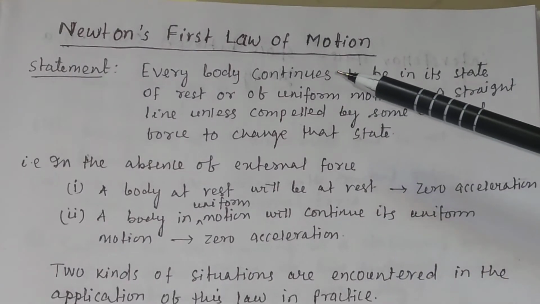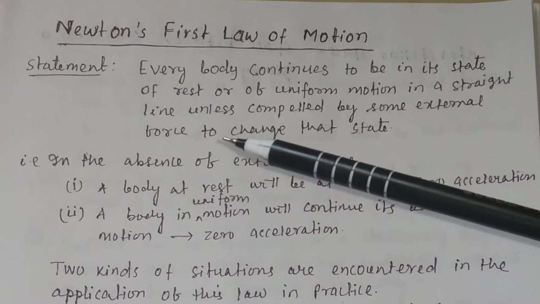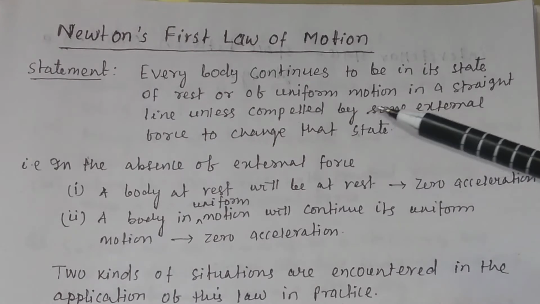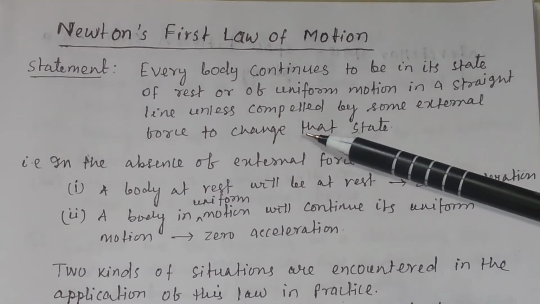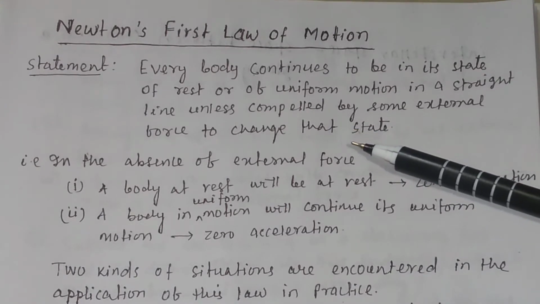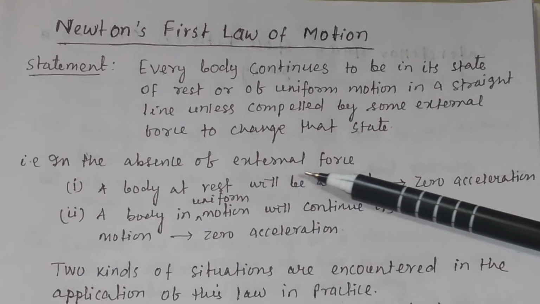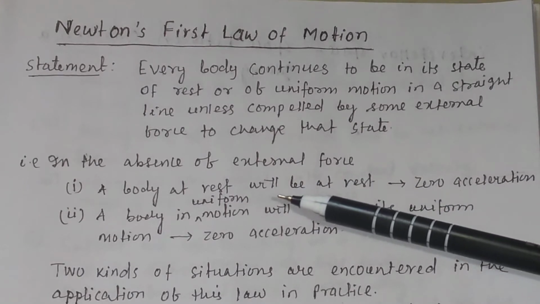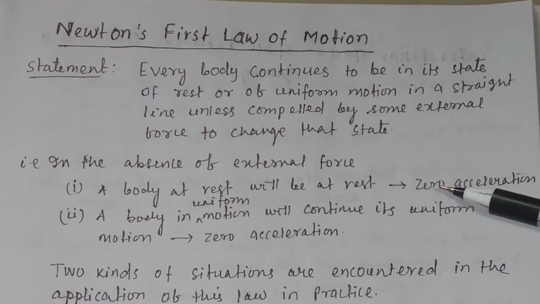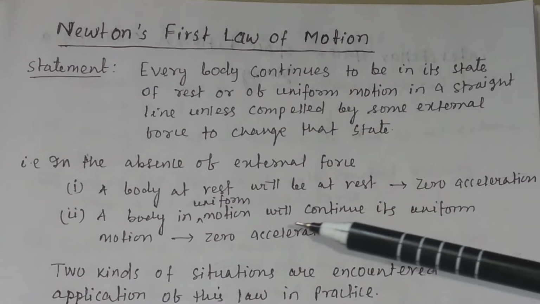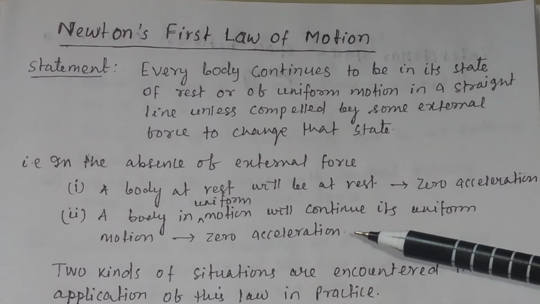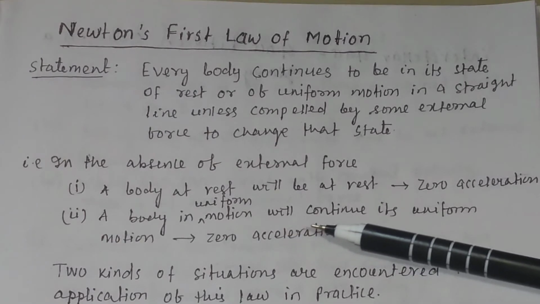Newton's first law of motion statement: everybody continues to be in its state of rest or of uniform motion in a straight line unless compelled by some external force to change that state. That is, in the absence of external force, a body at rest will try to be at rest. That means its acceleration is equal to 0, and a body in uniform motion will continue its uniform motion, so its acceleration is also equal to 0.